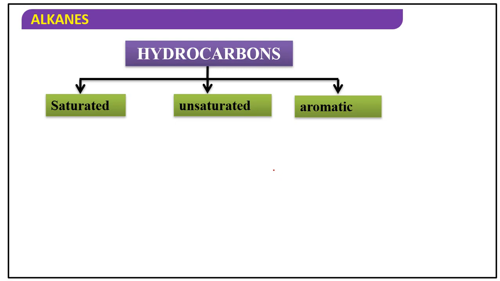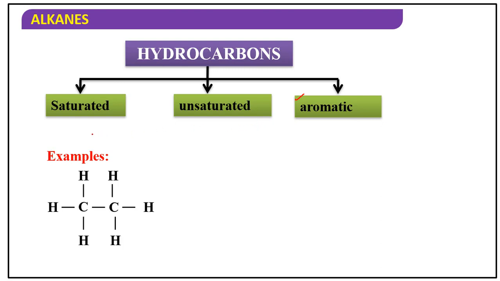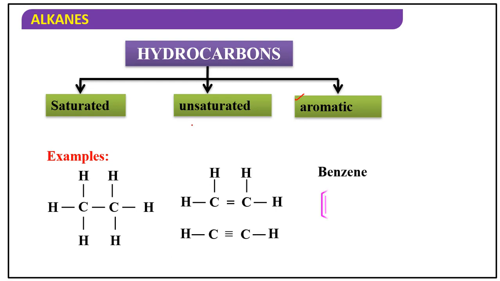In class 10th we learned saturated and unsaturated. So now one more is introduced, aromatic also. These examples: saturated, all alkanes are saturated; all alkenes and alkynes are unsaturated; and aromatic.